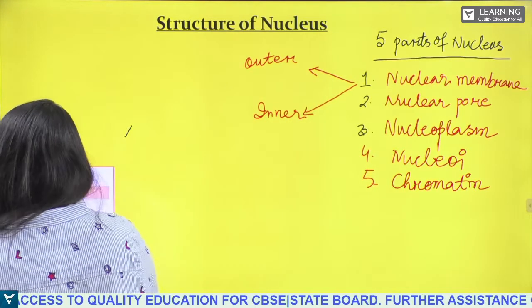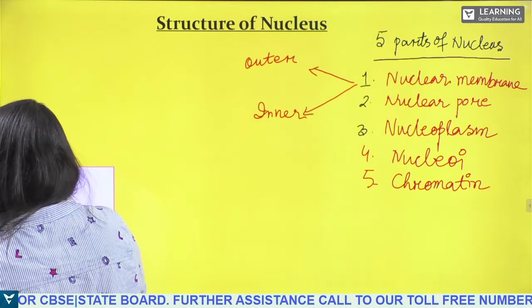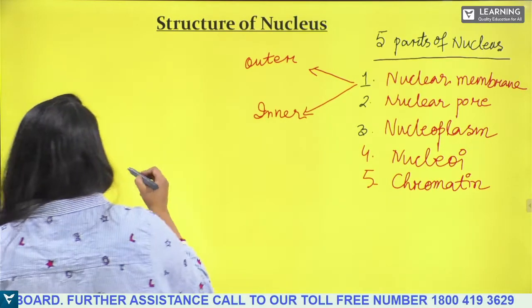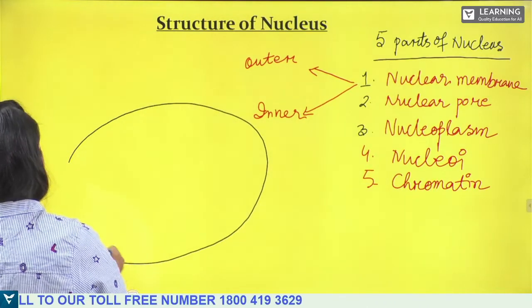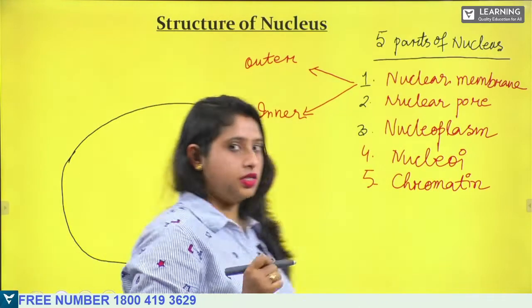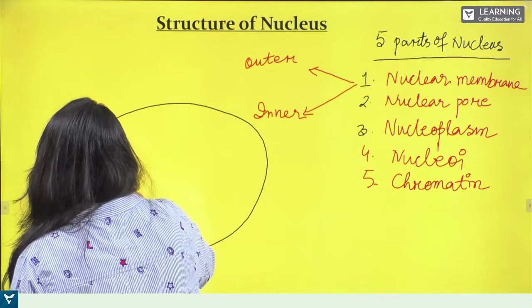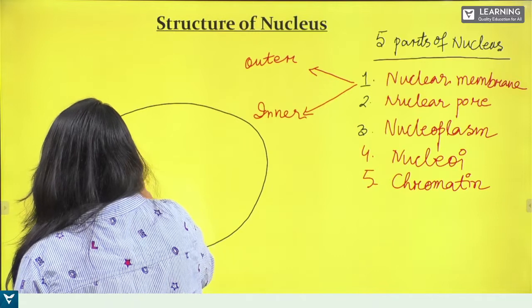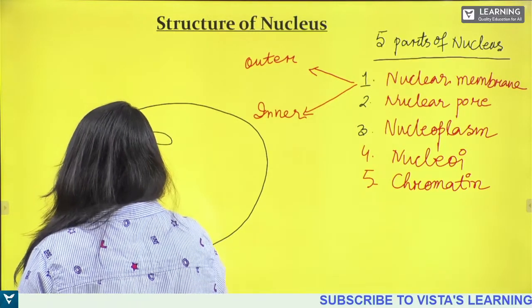Now how is the structure of the nucleus? See, this is a cell. Inside the cell, the nucleus is present.